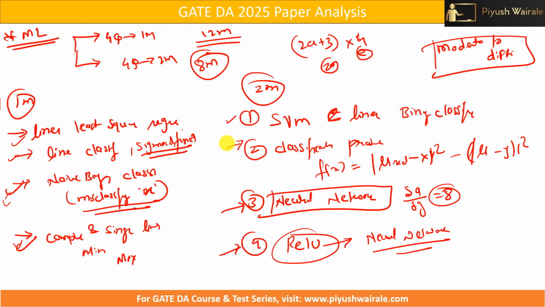So I can say it's moderate to difficult because a good number of questions were based on ML as compared to PDSA, DBMS or AI. ML has a very good amount of questions, but if you understand the concept, it is easier to solve. So I can say it's a moderate level. So you can easily score 8 marks from this ML topic as well.